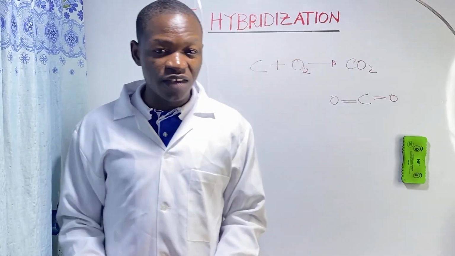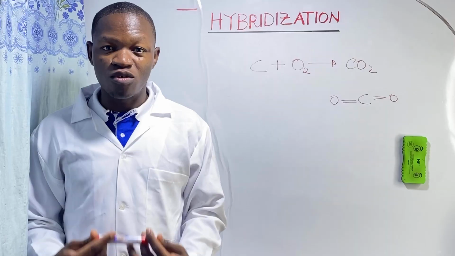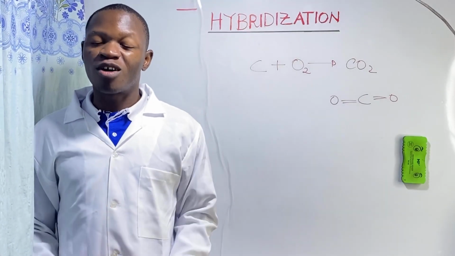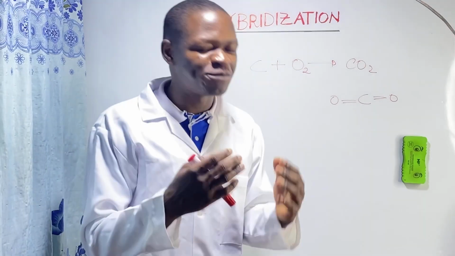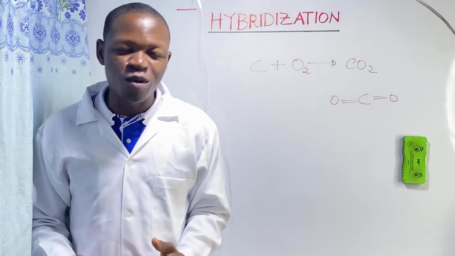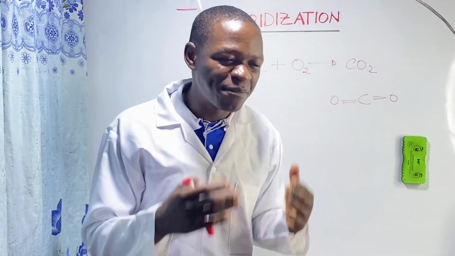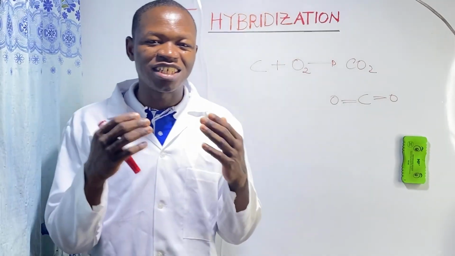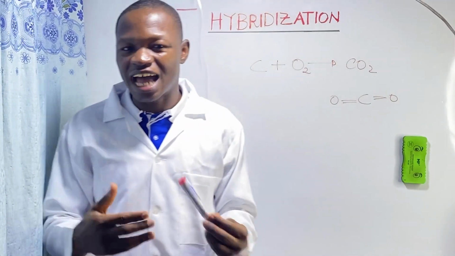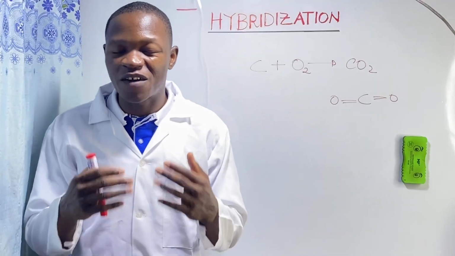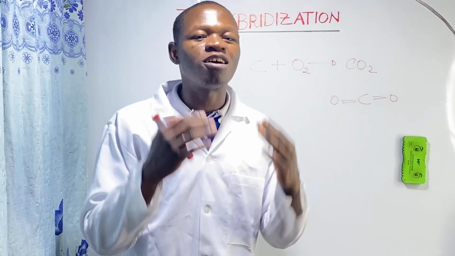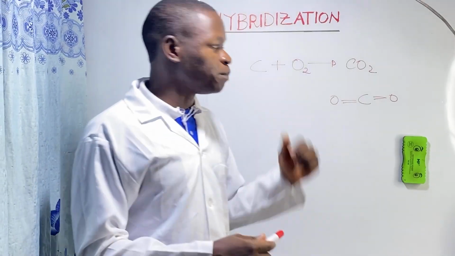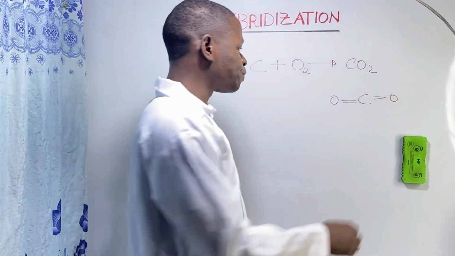But at the advanced level, a much better, more mature reply is that covalent bonds are formed by the process of hybridization. Covalent bonds are not formed by the sharing of electrons at the advanced level, but by the process of hybridization. That is the process by which covalent bonds are formed.